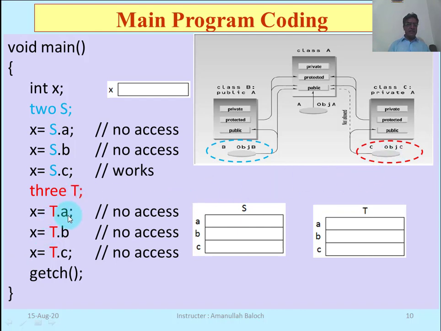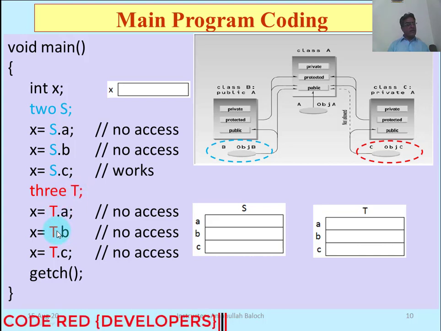T dot A is the private member of the base class, so this object has no access to the private member of the base class. T dot B, this is the protected member of the base class, and we are trying to access it with the help of a derived class object, but we cannot access. This statement will also not work, because the object of a derived class, which is privately derived, cannot directly access. The dotted line shows that it cannot access directly these three sections of the base class. So it will also not work.